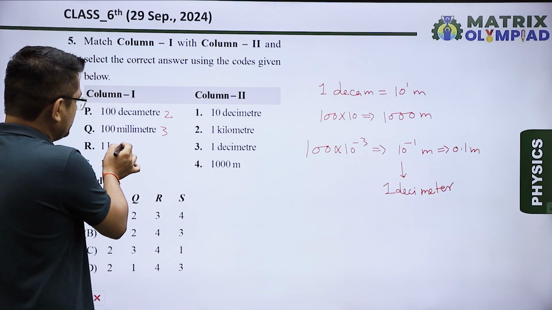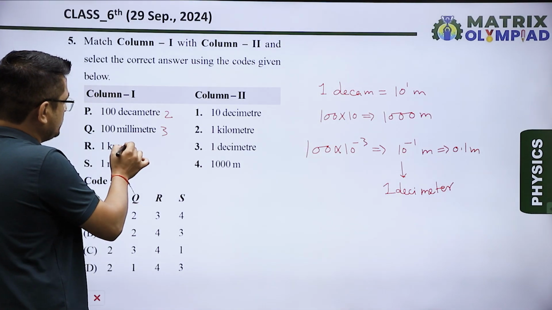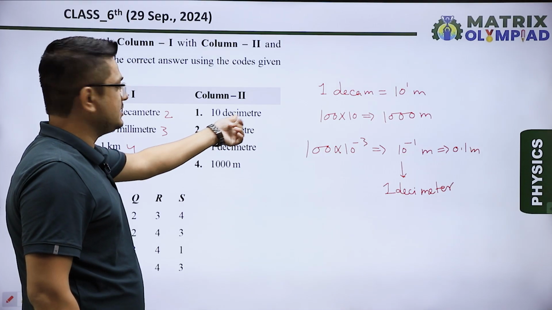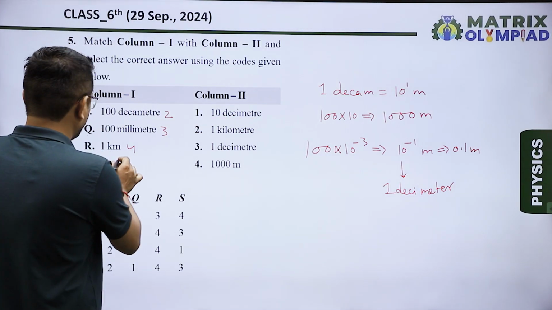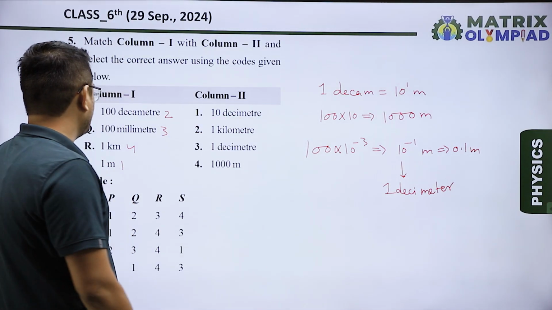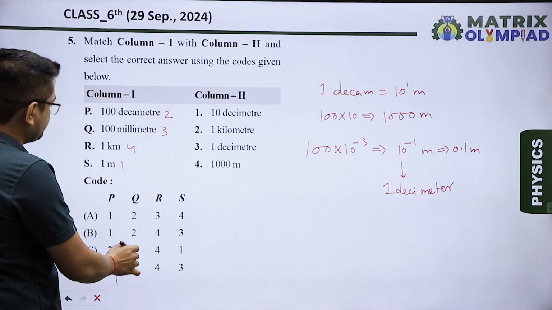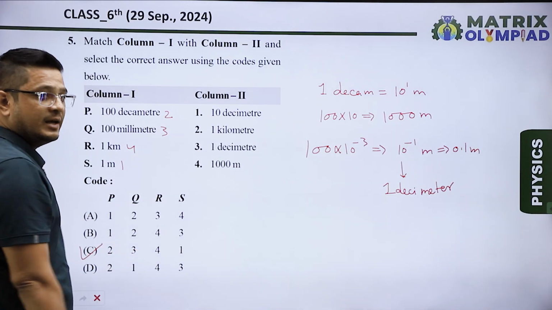1 kilometer, as we know that 1 kilometer is equal to 1000 meters. So for R I will write 4. And 1 meter is equal to 10 decimeter as we have discussed earlier. So for S I will write 1. So correct code will be 2341. So 2341, that means option C is our correct answer.